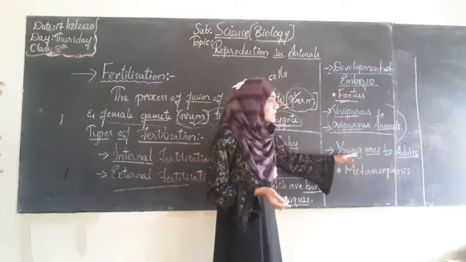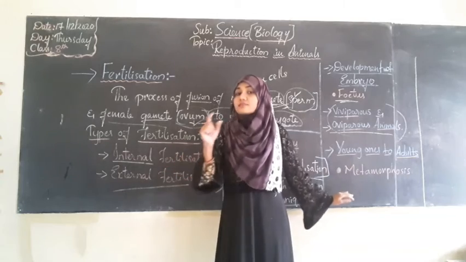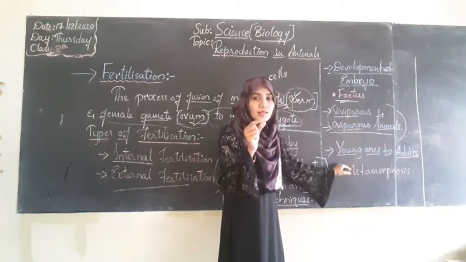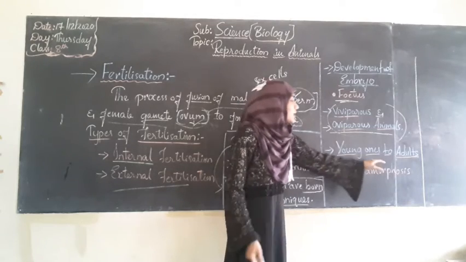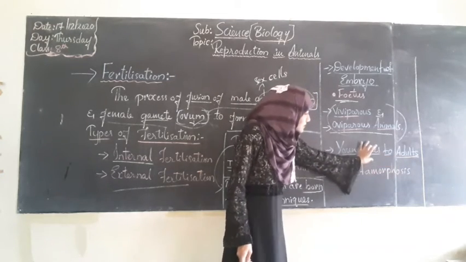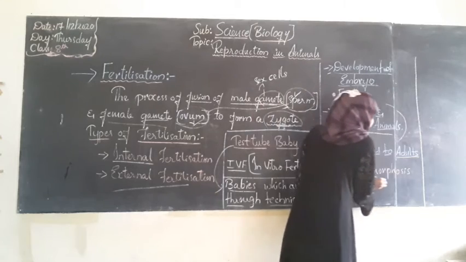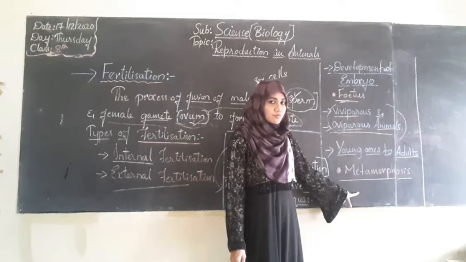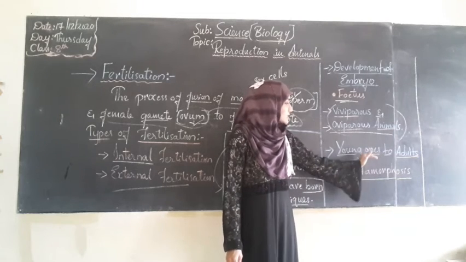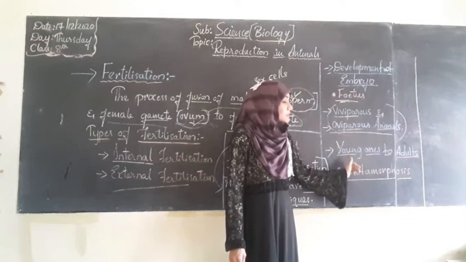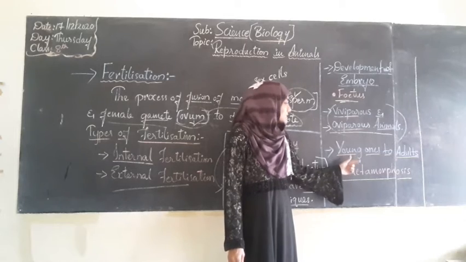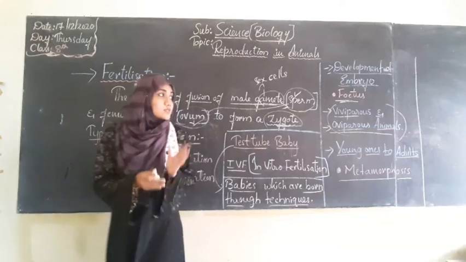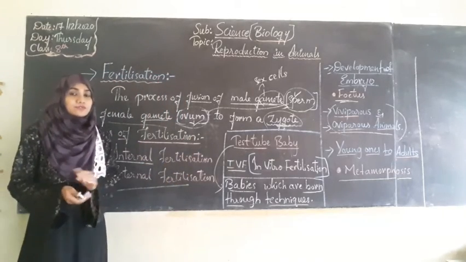And moving on, in the last step of sexual reproduction, we will see young ones to adults, how small young ones will develop into a young adult. In this sub-concept, we will come across a term called metamorphosis. We will discuss what is meant by metamorphosis and what changes take place when a living organism starts developing from an egg until it reaches adulthood. Now these are the subtopics that we are going to cover in today's class.